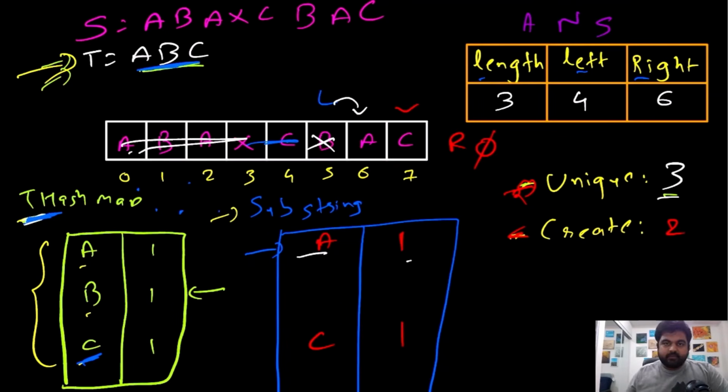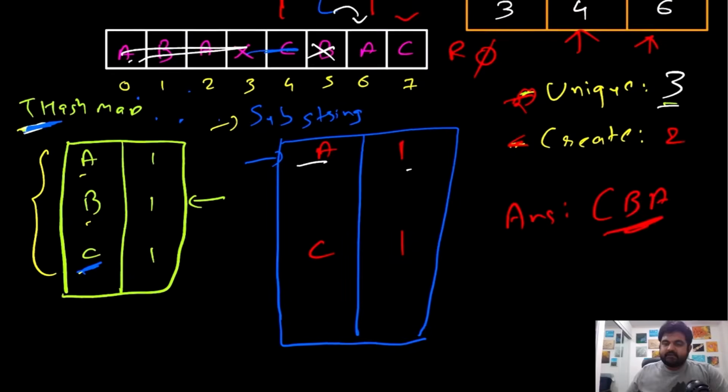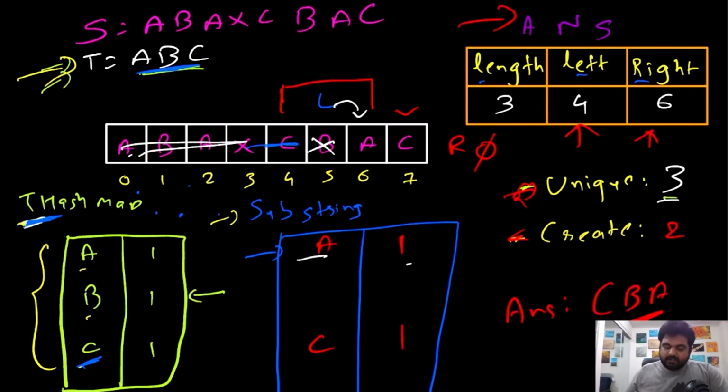And the moment we break out of the loop, whatever the value we have stored inside the answer, we have the left pointer, we have the right pointer. So all we need to do is return the substring. So if we return the substring in this case, we will have to return the substring that looks like this. So the answer in this case is actually going to be CBA, which is the minimum substring that we can achieve that contains all the elements of the T that are present over here.